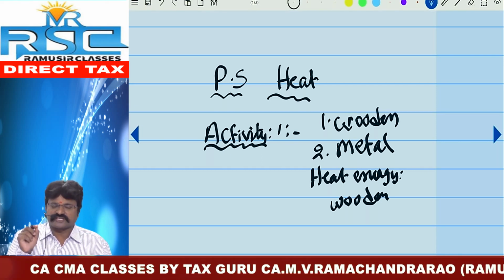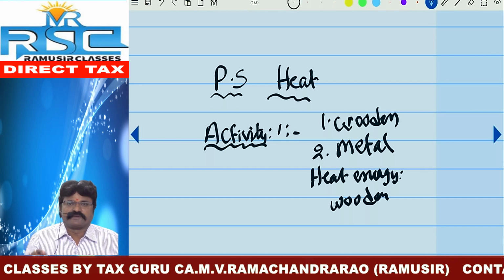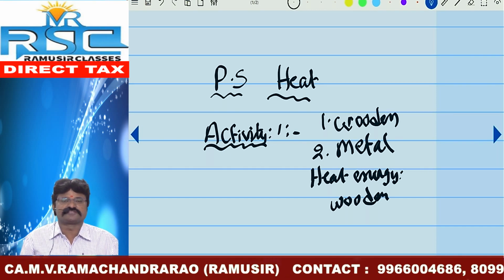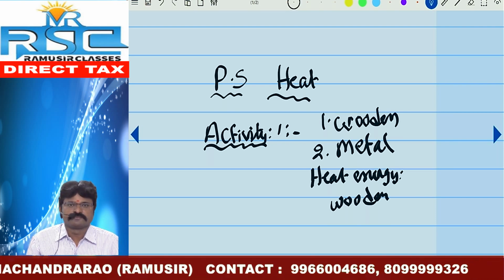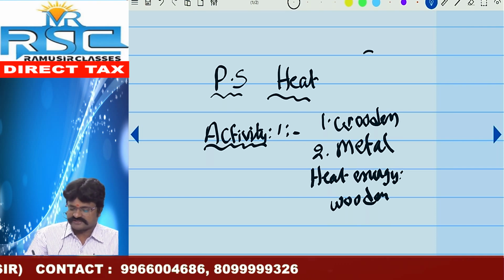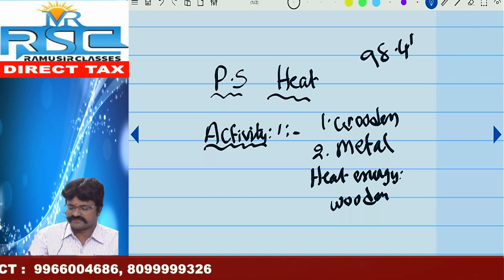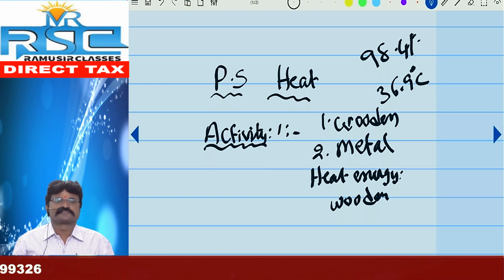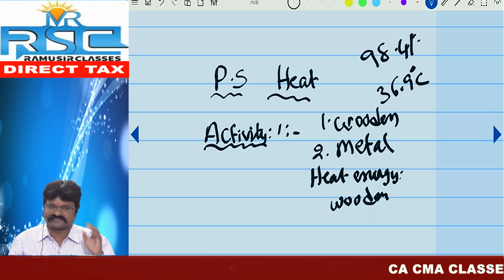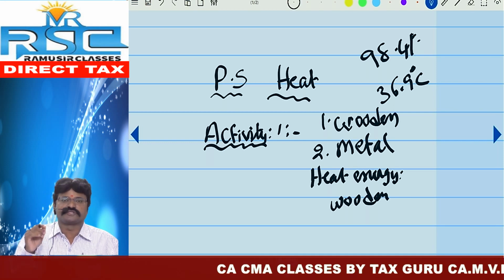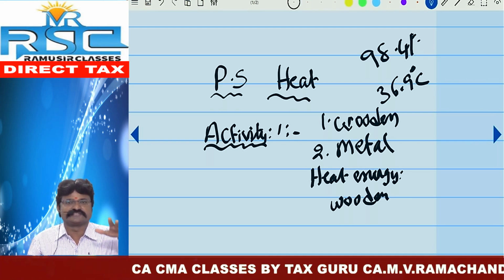Similarly, if you touch the metal piece also, it is a colder body, and our human body has more temperature than this metal piece. Our human body temperature, we already know, is nothing but 98.4 degrees Fahrenheit or 36.9 degrees Celsius. Whereas if you touch that metal piece, that temperature is very less. That's why heat energy is being transferred from our body to that piece. That's why we may feel that cool.